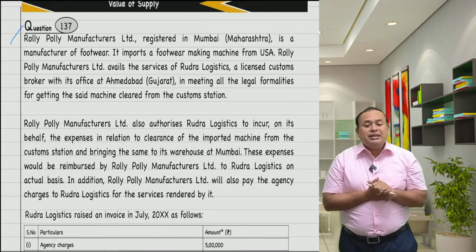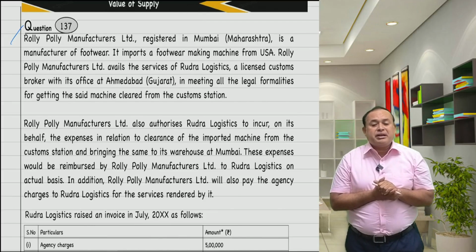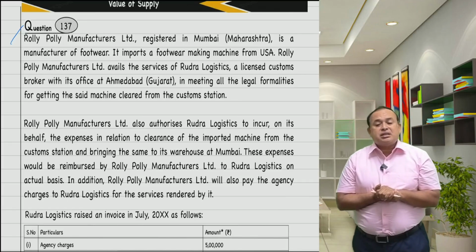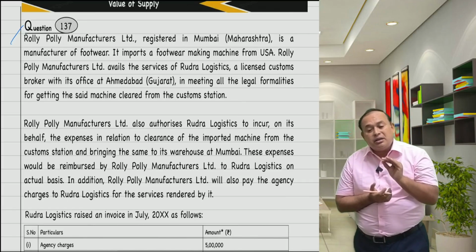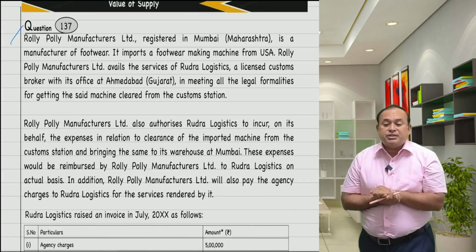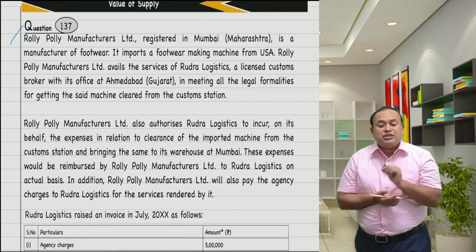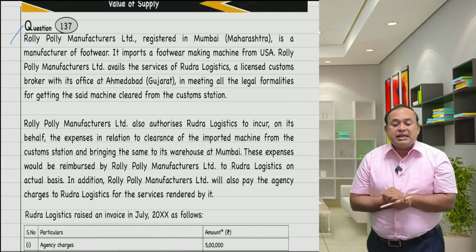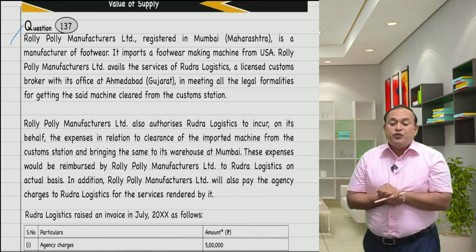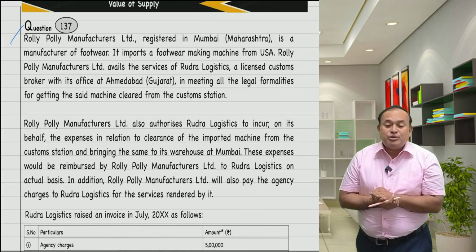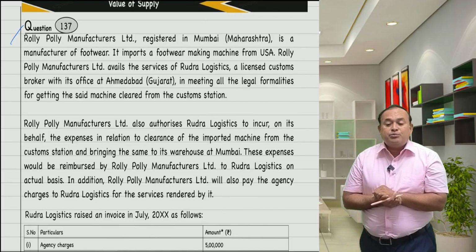In meeting all the legal formalities for getting the said machine cleared from the customs station, Roly-Poly Manufacturers Limited also authorizes Rudra Logistics to incur on its behalf the expenses in relation to clearance of the imported machine from the customs station and bringing the same to its warehouse at Mumbai.